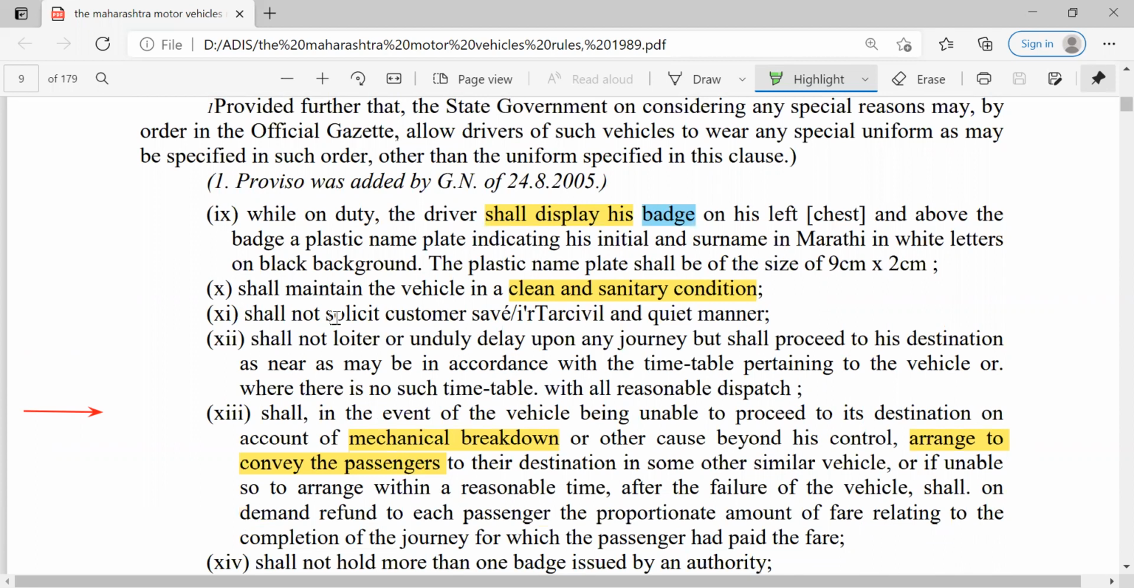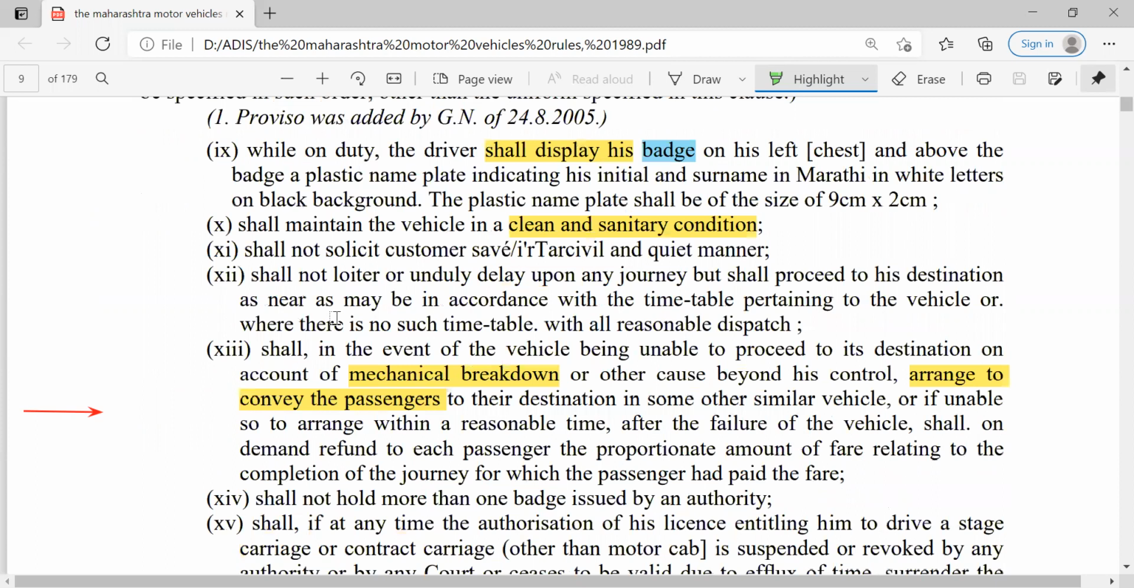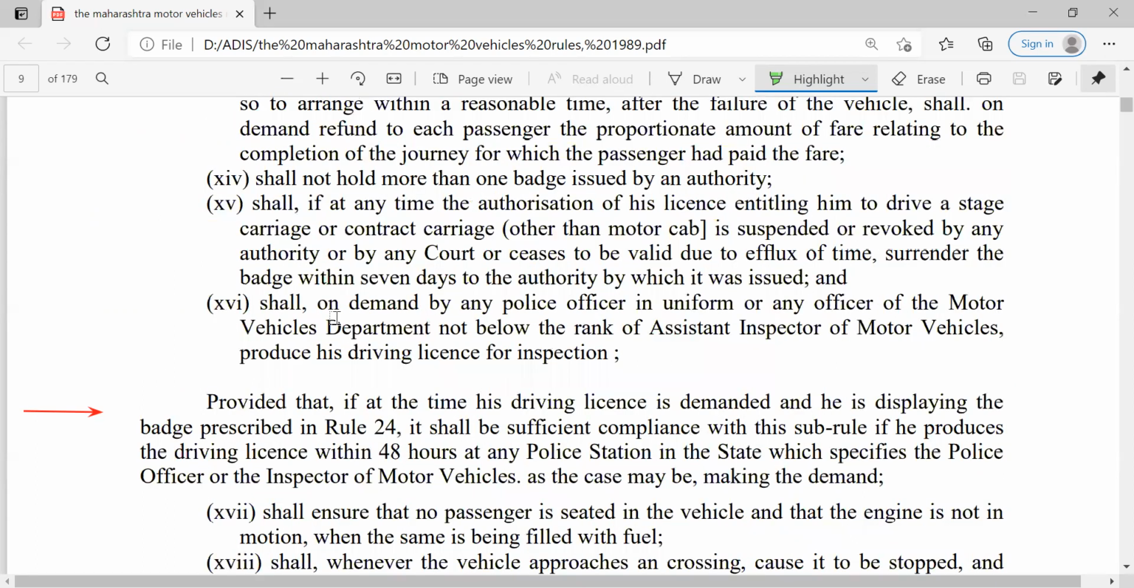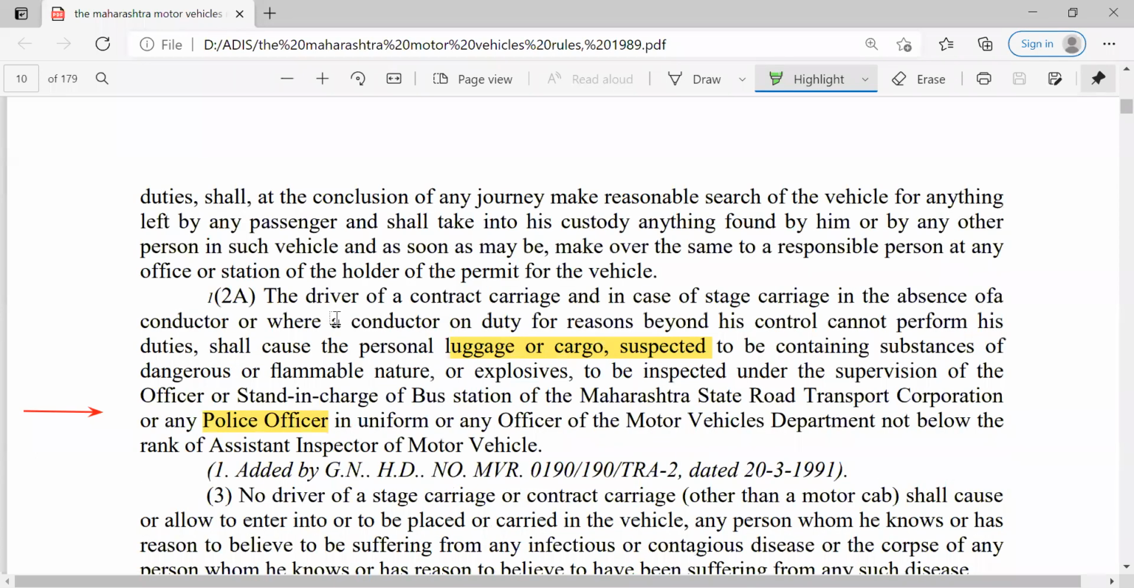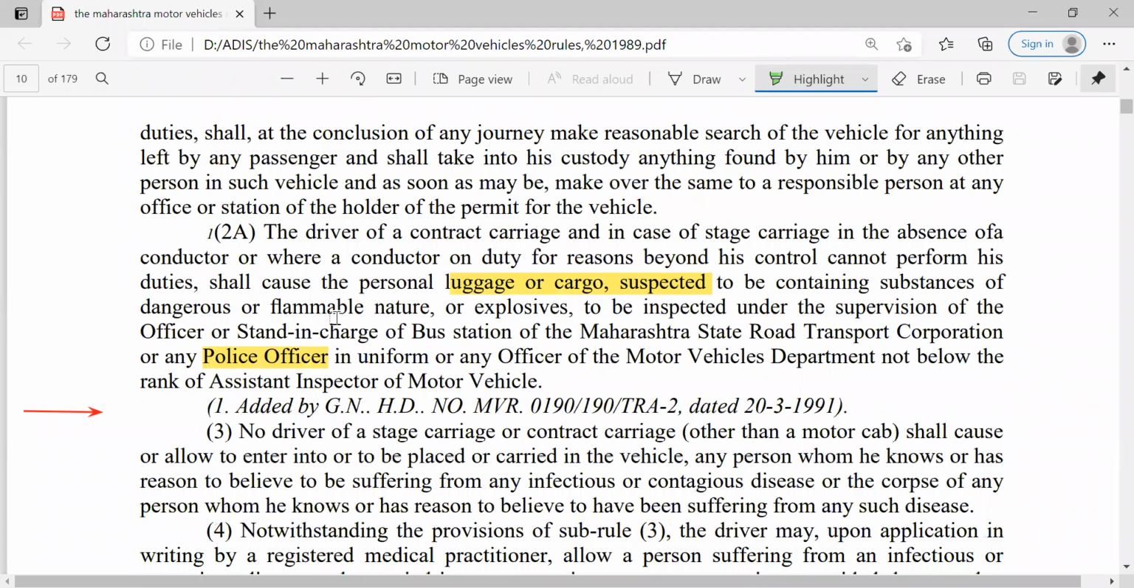In case of any mechanical breakdown, he has to arrange to convey the passengers to their destination by other vehicle arrangement, and he has other duties also. So, like luggage or cargo, if any suspected things are there, then they have to inform the police officer regarding these suspected substances that may be of a dangerous, flammable or explosive nature.